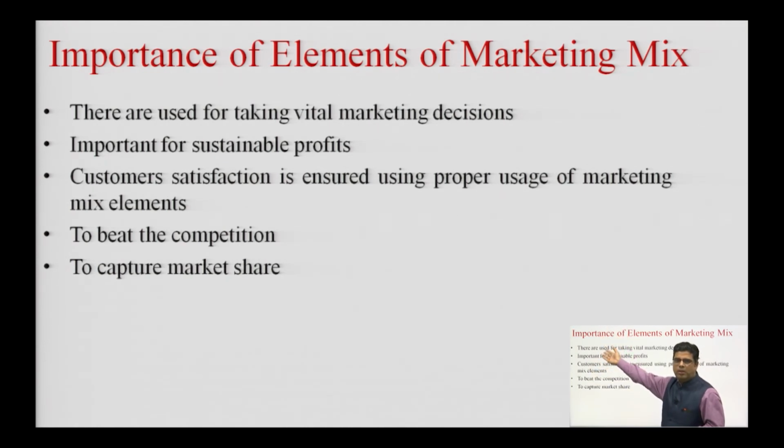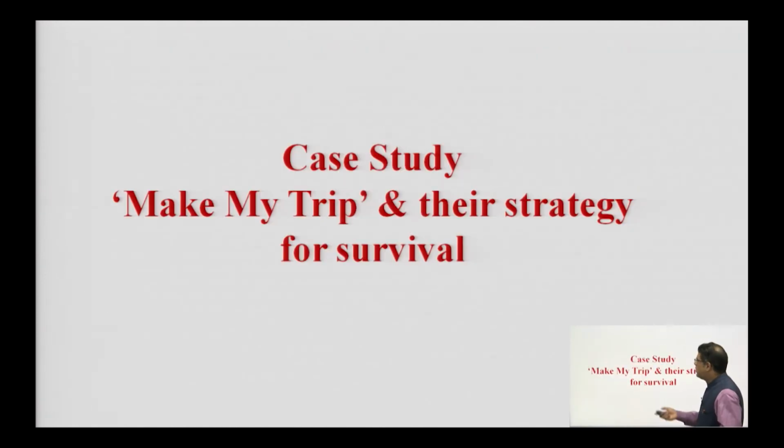If the company takes wrong decisions, the profits go down. Customer satisfaction is ensured using these elements, and these elements are used for beating the competition. For example, Jio: low prices, better service, and the competition is beaten. And to capture market share. If you are offering a better product for a low price, it is very likely that your market share is going to increase.